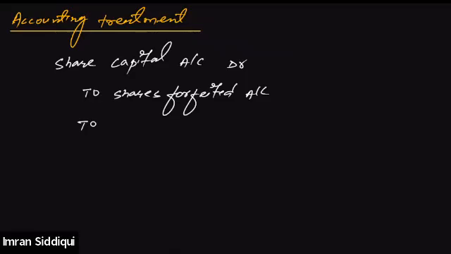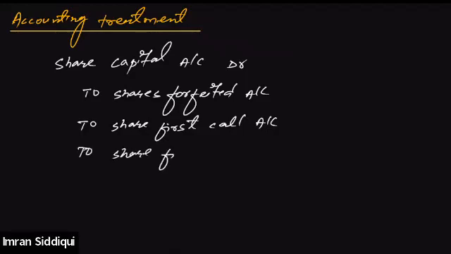So if the company asked for the first and final call and it did not pay them, after writing share capital account debit to share forfeited account, we'll write down to share first call account to share final call account.